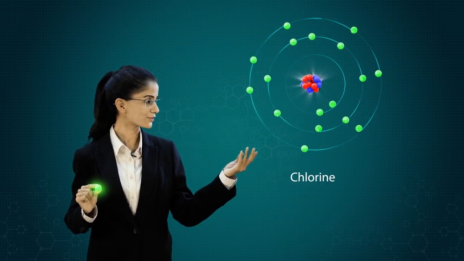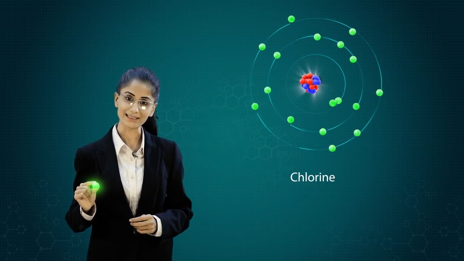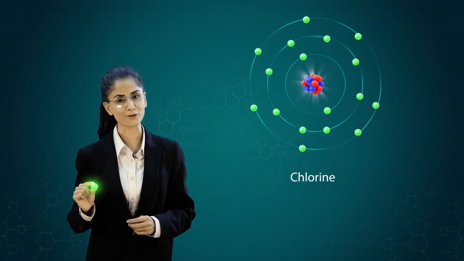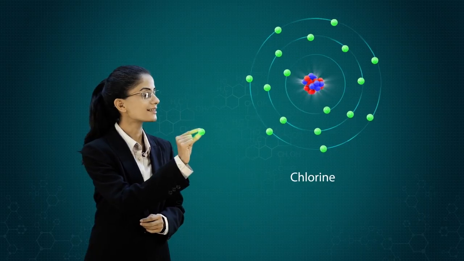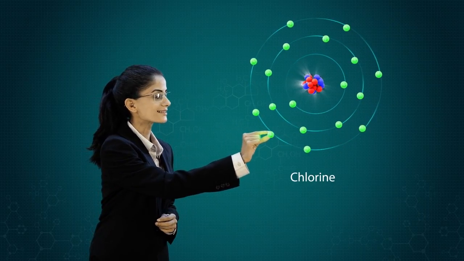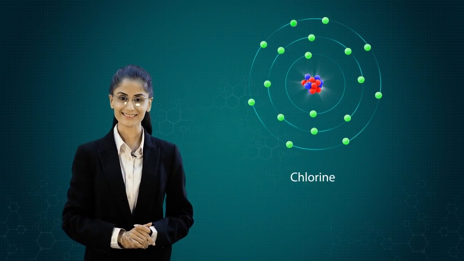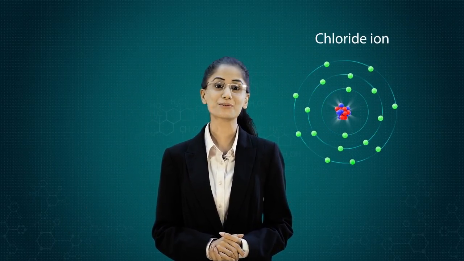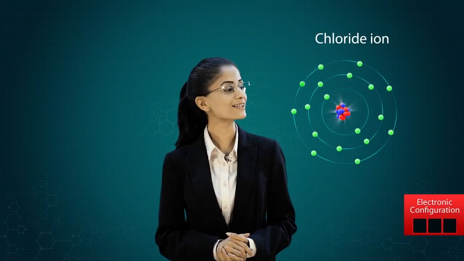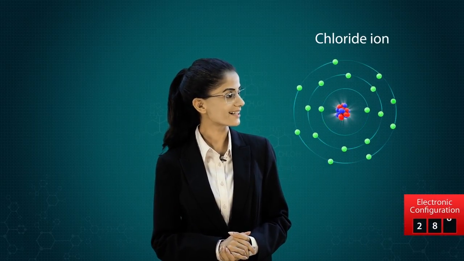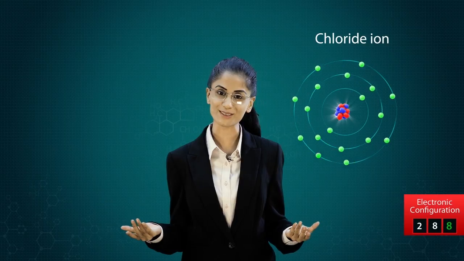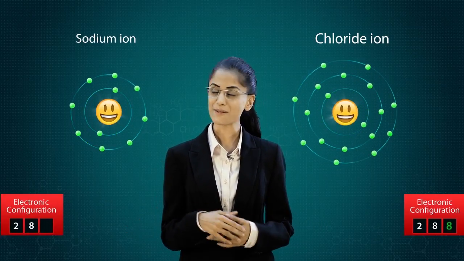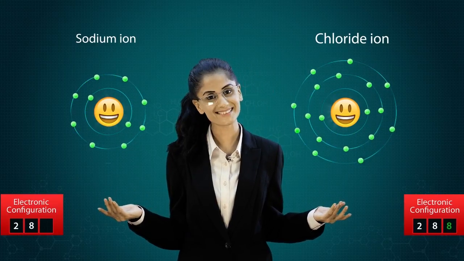The chlorine atom, on the other hand, with 1 electron less in its valence shell, is desperately looking for an electron to attain the stable octet state. Hence, it easily accepts an electron to attain an electronic configuration of 2, 8, 8, which is a stable octet state. After attaining the stable octet state, both of these atoms are happy.